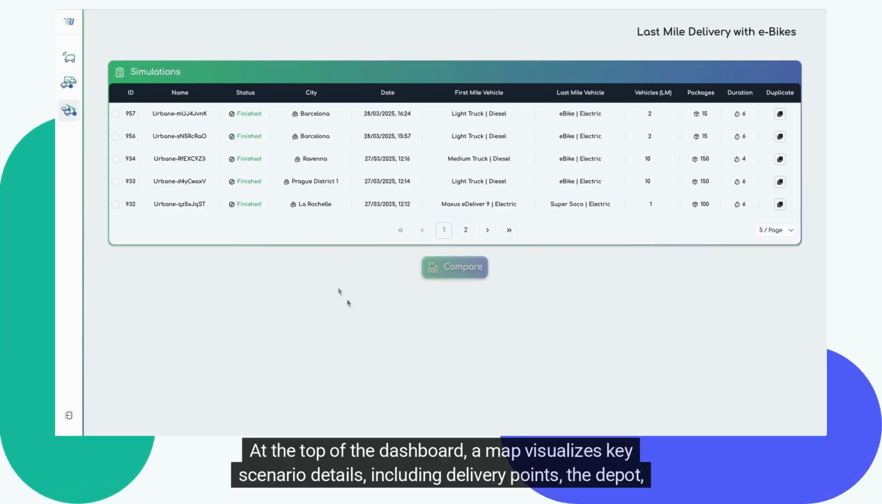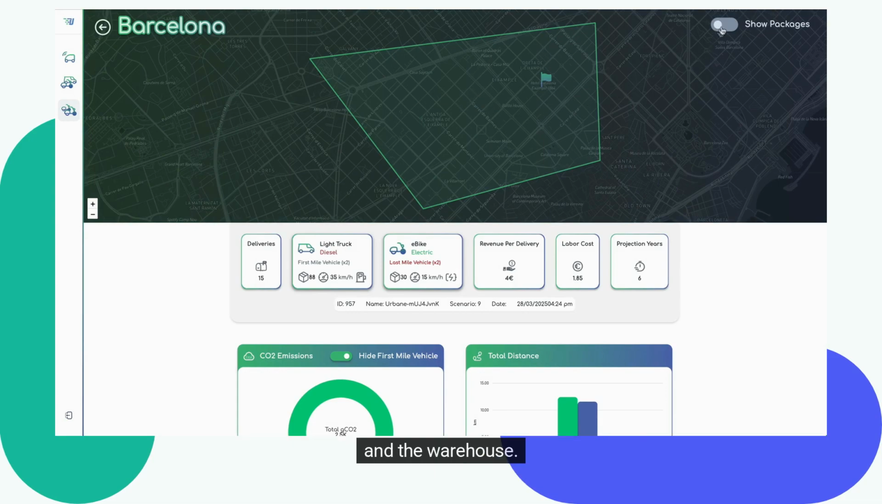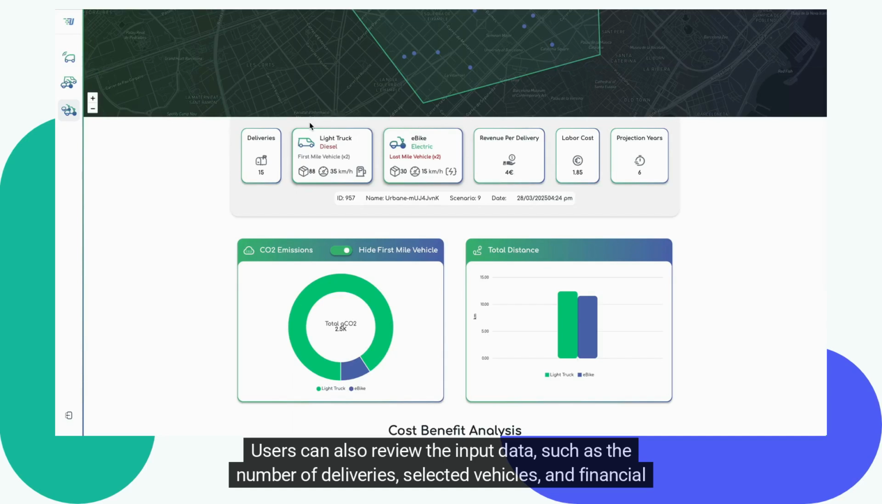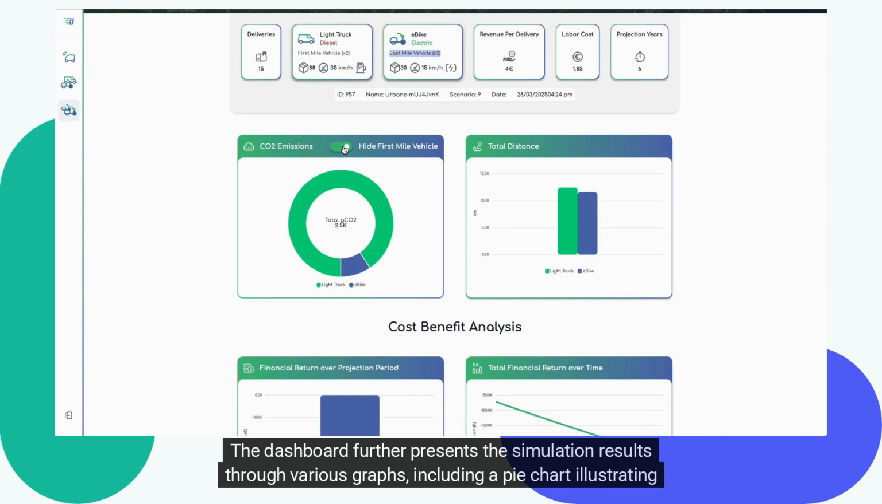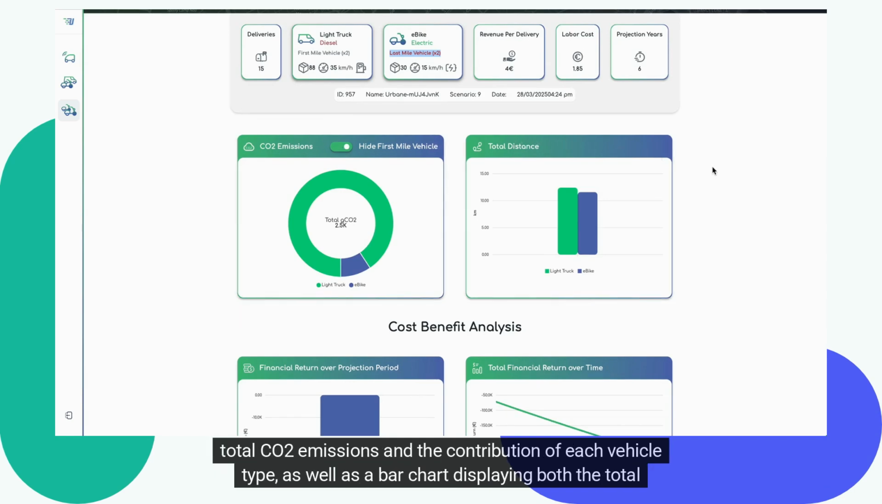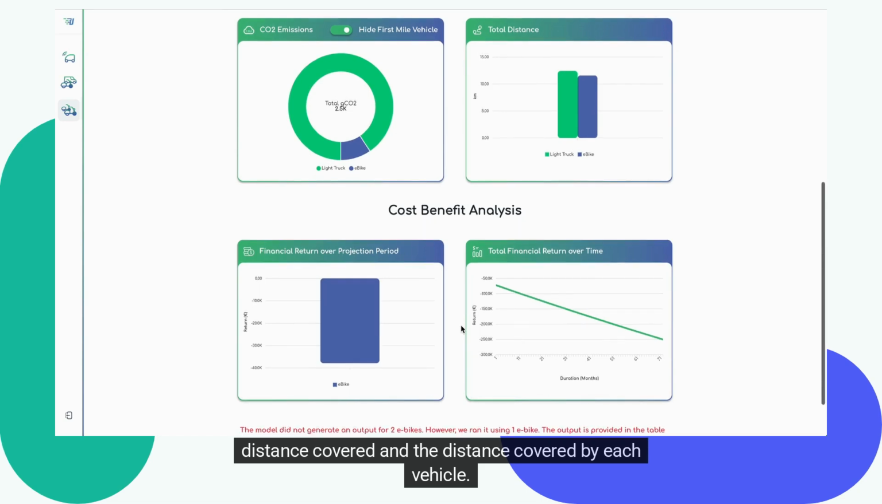At the top of the dashboard, a map visualizes key scenario details, including delivery points, the depot, and the warehouse. Users can also review the input data, such as the number of deliveries, selected vehicles, and financial parameters. If the system determines that a different number of last-mile vehicles is required to fulfill deliveries, a red warning message notifies the user. The dashboard further presents the simulation results through various graphs, including a pie chart illustrating total CO2 emissions and the contribution of each vehicle type, as well as a bar chart displaying both the total distance covered and the distance covered by each vehicle.